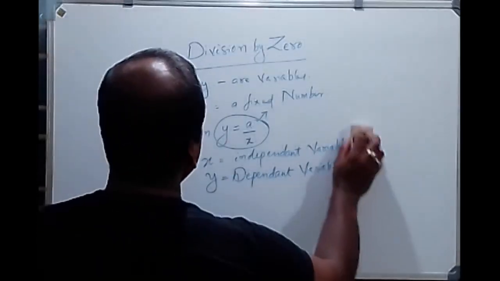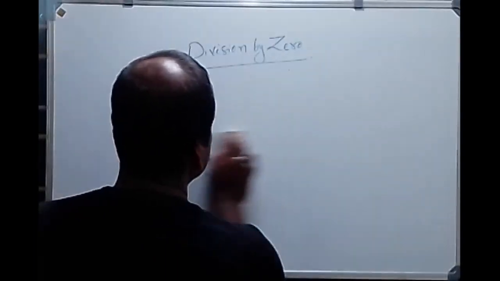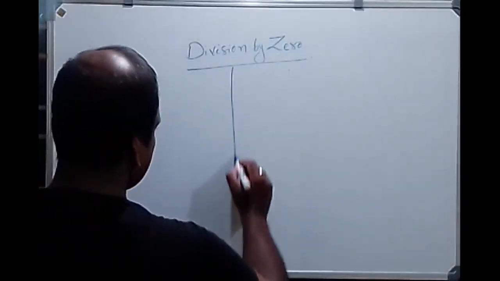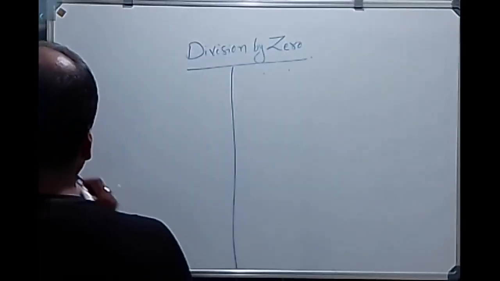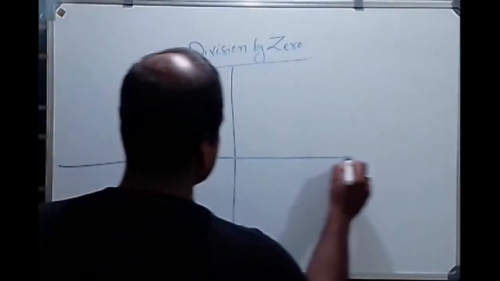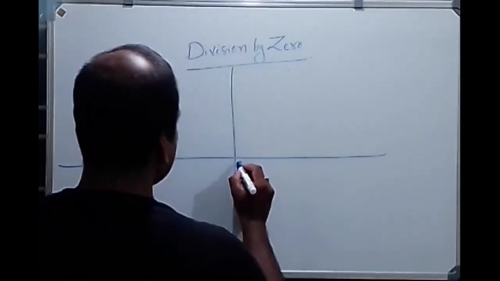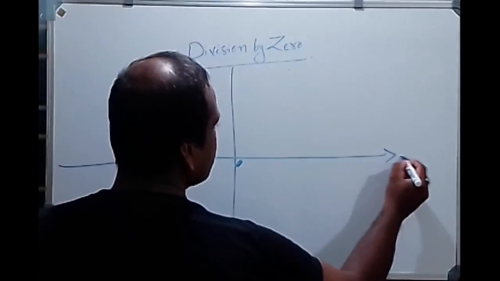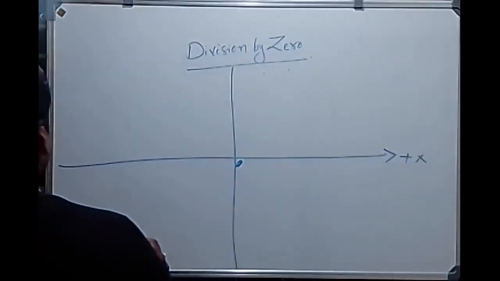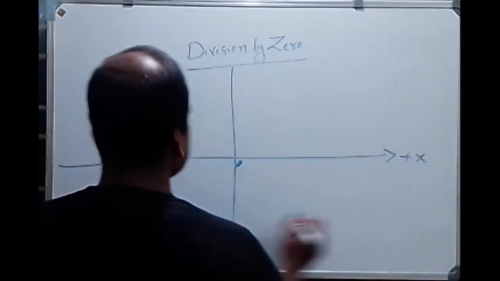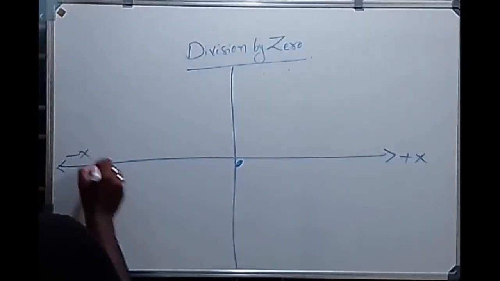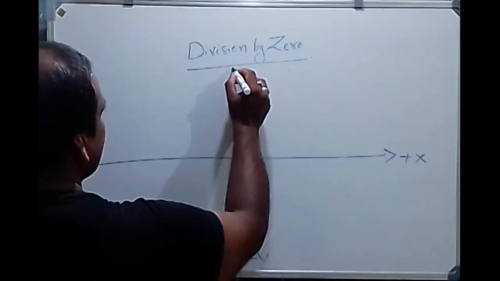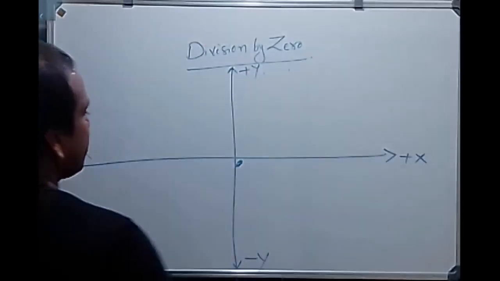Then we can draw the graph of the function. See, this is the positive and negative y-axis and this is the x-axis. The value is 0 here. This is positive x and this is negative x, this is negative y and this is positive y.